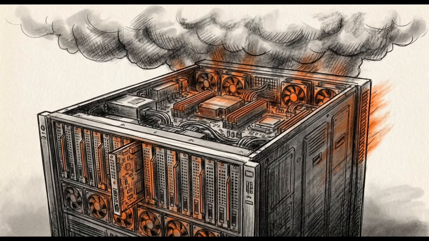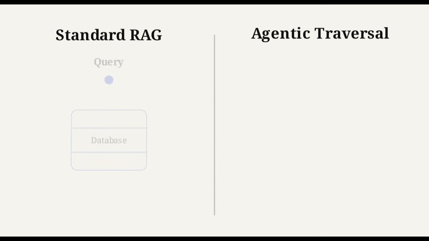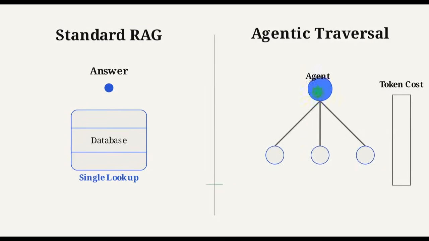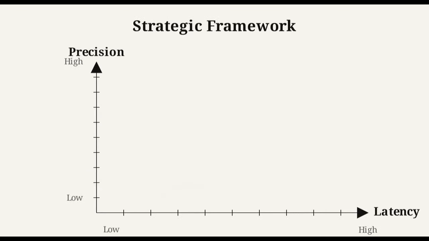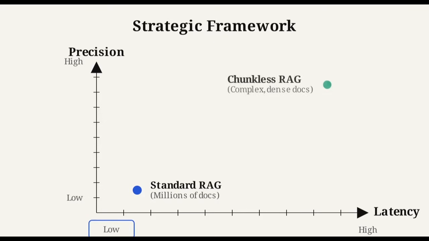Maintaining this structural integrity introduces a severe engineering constraint. It is computationally expensive. The operational mechanics dictate the cost. Standard RAG executes a single rapid lookup against a database. Agentic traversal requires a continuous back-and-forth reasoning loop against a complex graph. These iterative calls compound quickly, driving up token usage and increasing latency. For fuzzy, generalized queries across millions of documents, standard similarity search remains superior. Its low latency easily wins out.